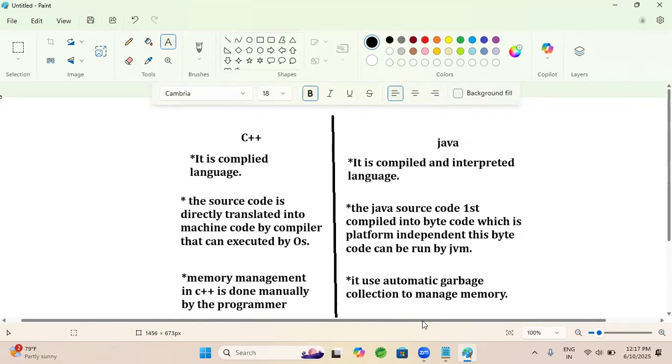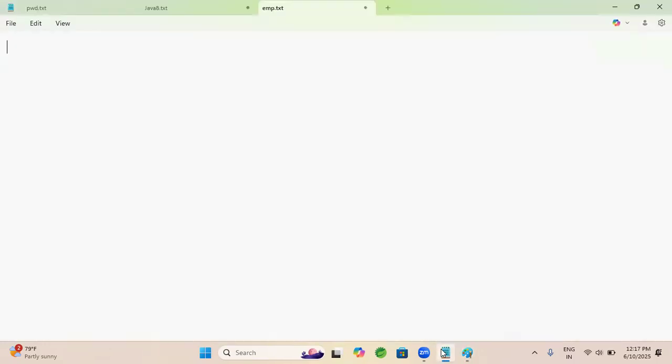Let us see one more interview question in Java: explain the main method. Let us see one Java code and explain the main method. The interviewer can ask you to explain the main method in the interview. First, we take a public class, and we are going to write a main method within the class.